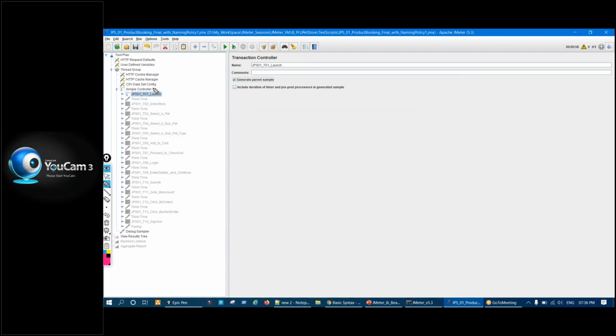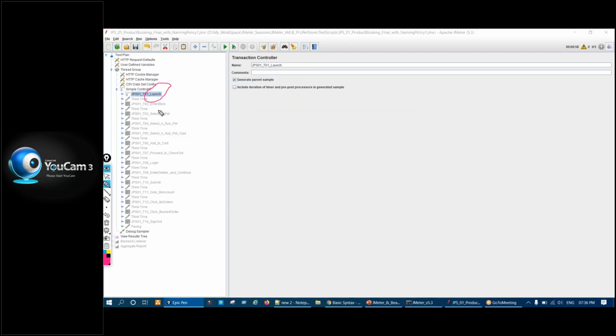Suppose this launch transaction is there, and sometimes the application is not stable. So what will happen? When you run the load test, this launch will sometimes pass, meaning it will be valid, and everything will be fine. Sometimes, since the application is not stable, it will fail. So if it fails, it should relaunch itself or re-execute itself.